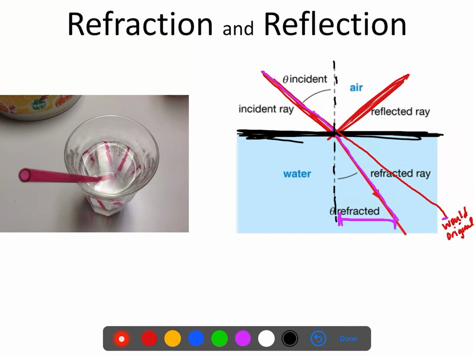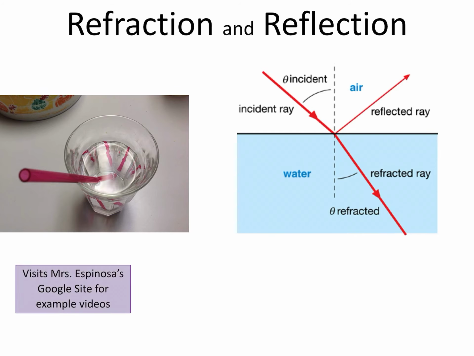So we would say, for example, on this particular picture, that this angle is smaller than what it would have been if it were undisturbed, right? So this is a smaller angle. We would say that it has moved so that it is now bending towards that normal line because it is closer to the normal line. Okay, so be prepared to answer questions like that.